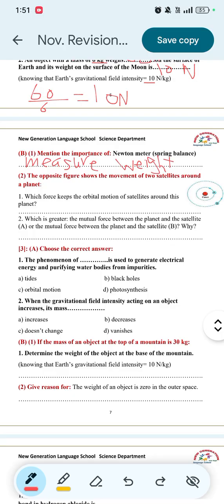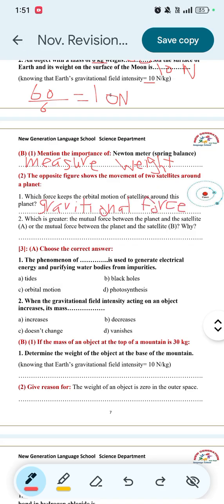2. The opposite figure shows the movement of two satellites around a planet. Question 1. Which force keeps the orbital motion of satellites around this planet? Here the satellites A and B are making orbital motion around the Earth due to the gravitational force between satellite and planet.